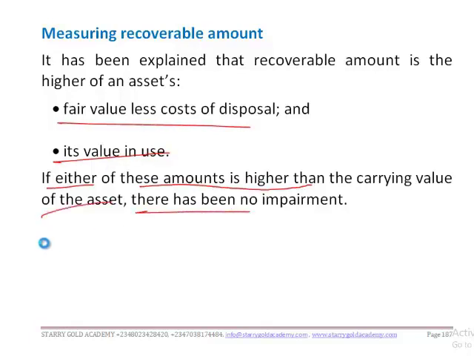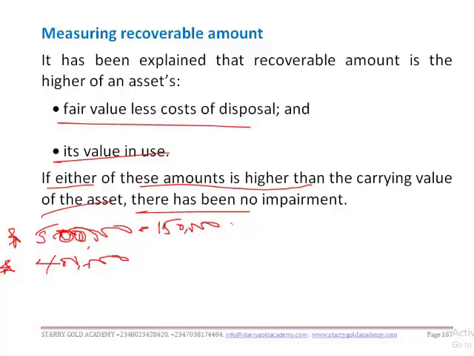Take for instance, the fair value of an asset is 500,000, and the value in use is 400,000. The estimated cost of putting the asset to sale is 150,000. If you take 150,000 from 500,000, the fair value less cost of disposal is 350,000. Compared to the value in use, you have 400,000 as the recoverable amount.